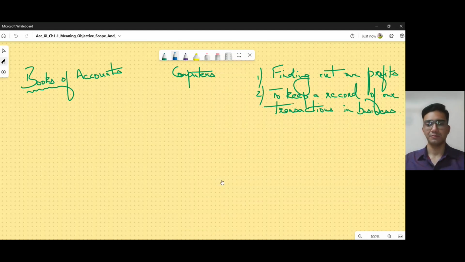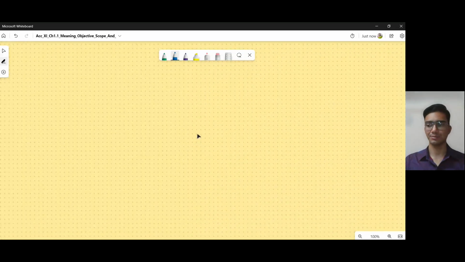Now, any kind of accounting that is done has a series of steps. We're going to discuss what steps are involved in the process of accounting, and later we'll define accounting as well after we go through that process.